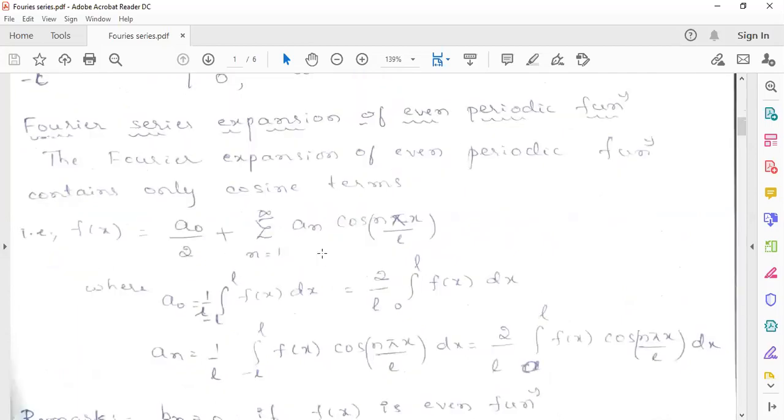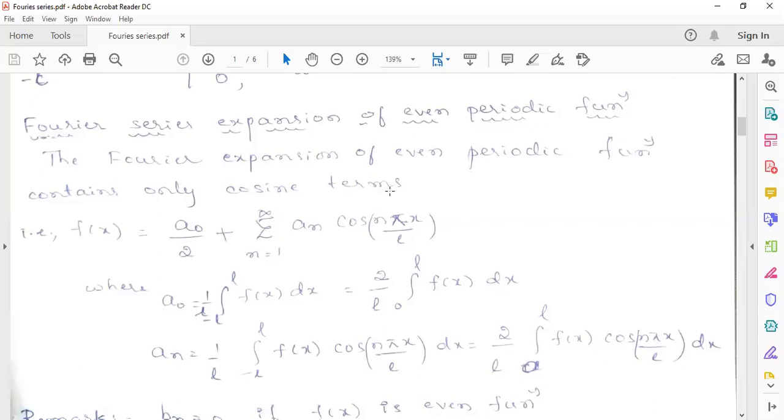If it has only cosine terms, the bn term should be 0. So in an even periodic function, without calculating anything, you can directly conclude in the beginning step itself that if the given function is even, there is no need to find bn. You just have to find a naught and an. That means half of the procedure will be reduced, half of the solution, so we can save time. This is one of the main applications of studying even and odd functions.